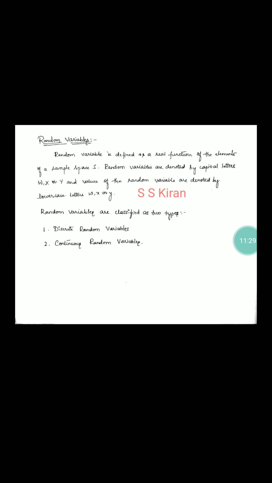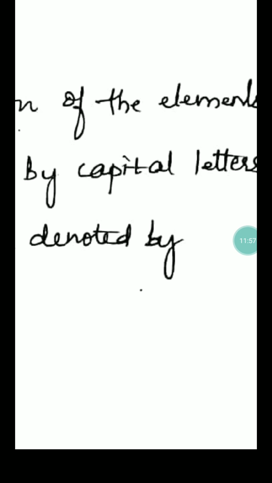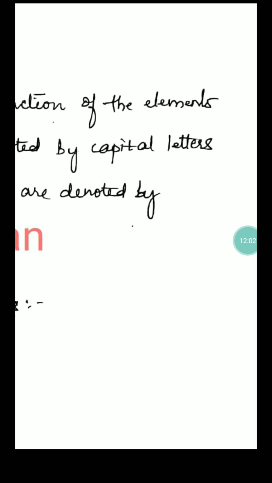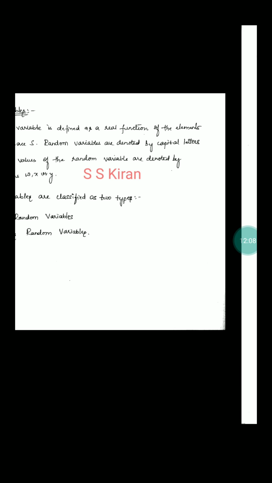Random variables. What is a random variable? Very simple. A random variable is defined as a real function of the elements of sample space S. Random variables are denoted by capital letters. Remember this very valuable point, random variable is denoted by a capital letter, and in future you won't be confused. Why? Because random variables are denoted by capital letters.